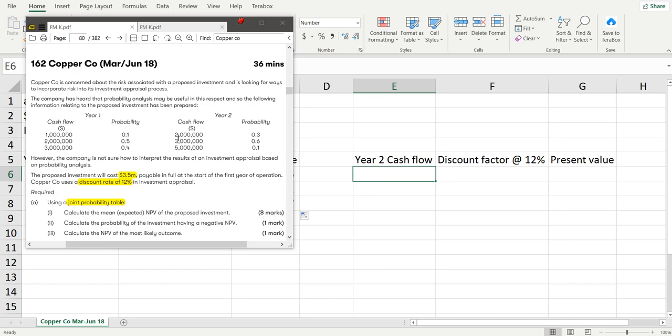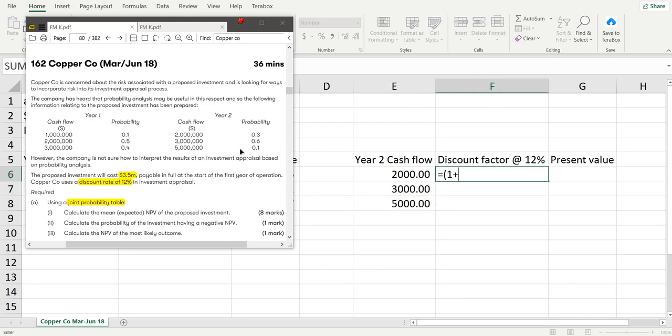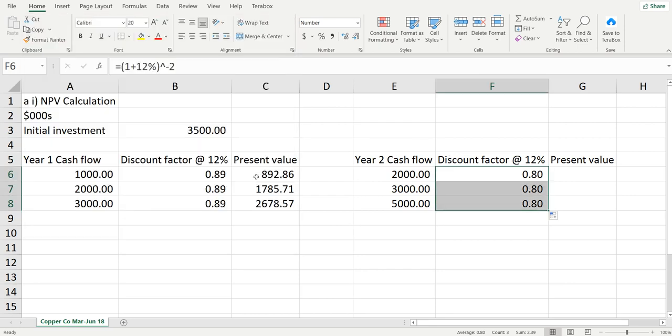Let's do year 2. Year 2 cash flow is 2000, 3000, 5000. The discount factor is bracket start 1 plus 12% bracket close to the power minus 2, because this is for year 2.